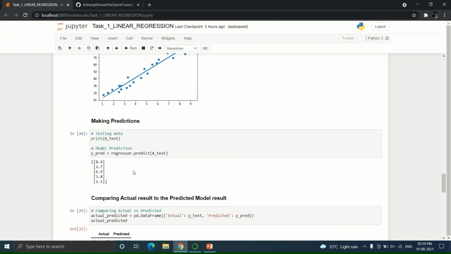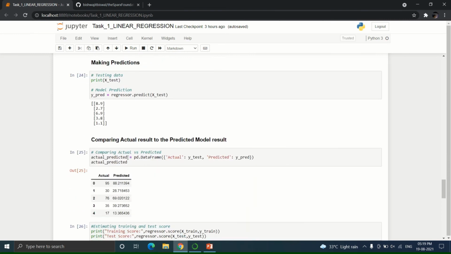Since in the above step we have trained the model, it's time to test the model by making some predictions. Here we use this test dataset. Now in the next step we compare the actual or target values which are already in the dataset and the predicted values which are predicted by the model.